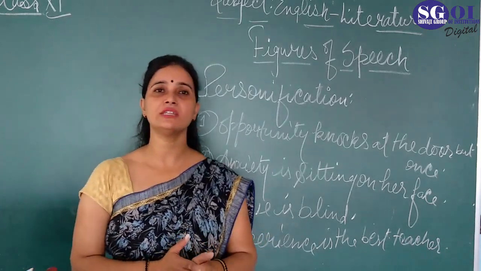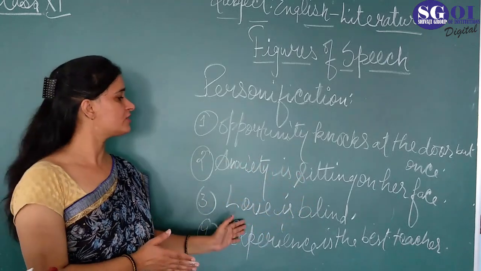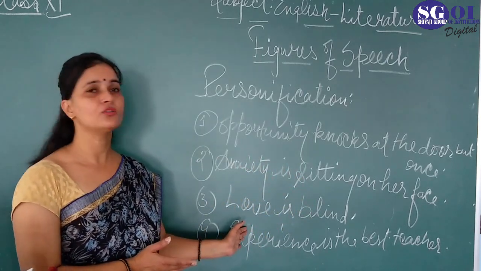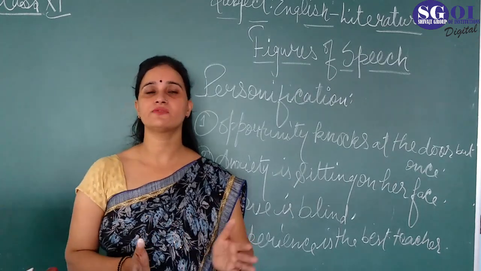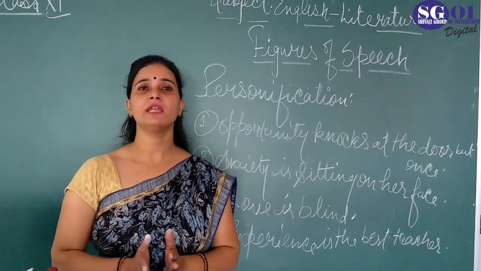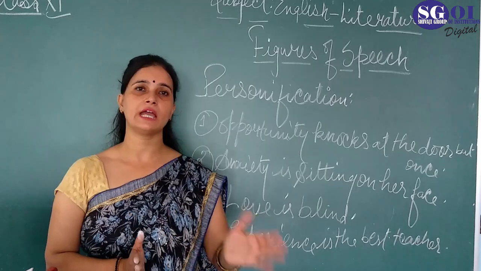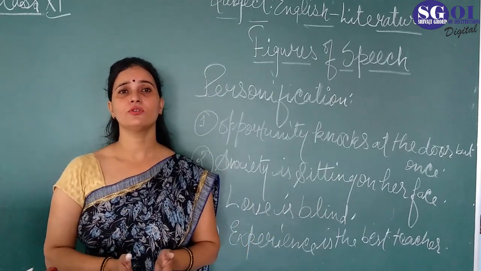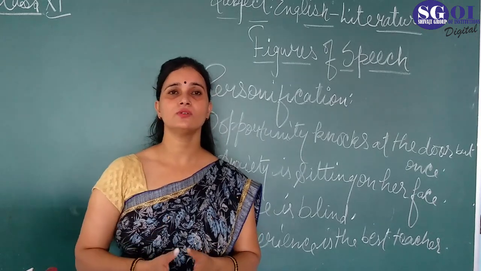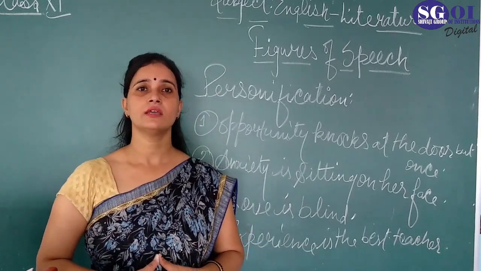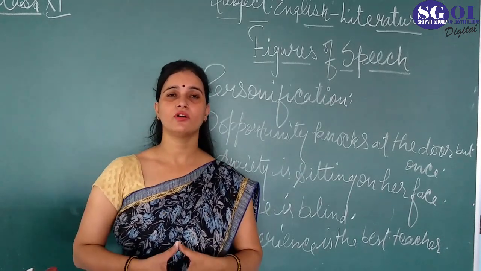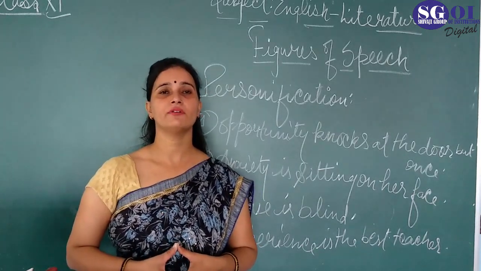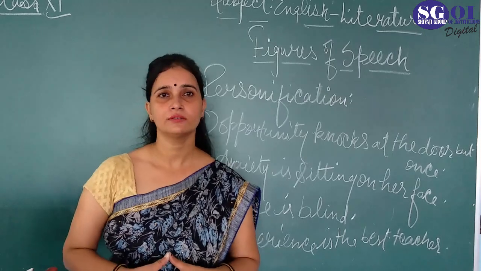So students, you have seen that these three figures of speech are explained before you in detail. I hope you have understood these figures of speech very well. The remaining four figures of speech, the hyperbole, onomatopoeia, apostrophe, and oxymoron, I will discuss in our next video class. That is enough for you today. Thank you, and have a nice day.